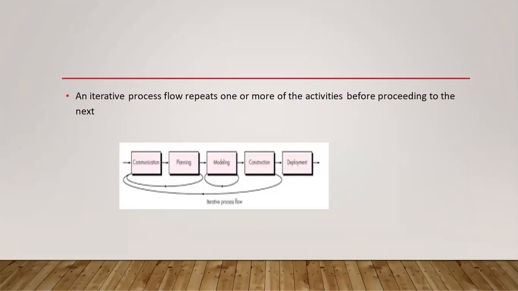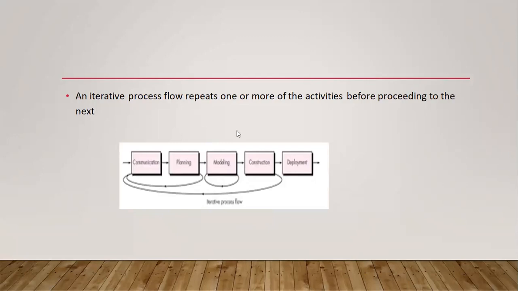If we are in need, then we repeatedly execute some steps. Such steps are called iterative steps. See this diagram. In this diagram, we have the same 5 framework activities, and first of all those are connected in a regular sequence flow.